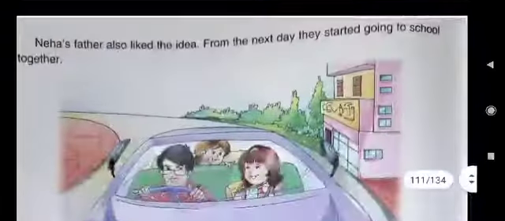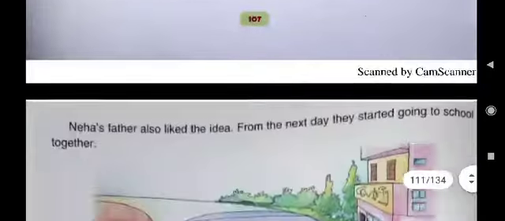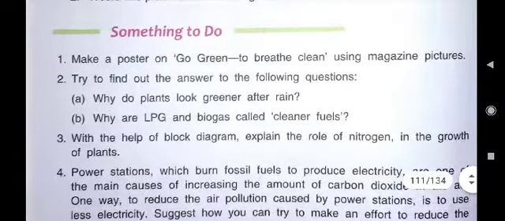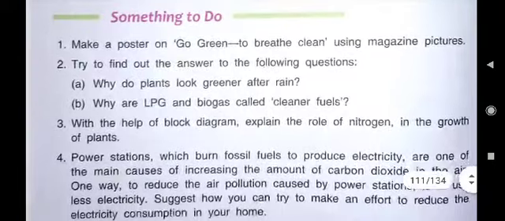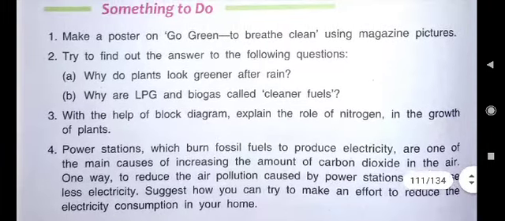Now, that day I discussed these value based questions with the D part answers. Here you see Something to Do on page number 108. The first question is, Something to Do means this you can do it. Make a poster on Go Green to breathe clean using magazine pictures. At home you can do it. Try to find out the answers to the following questions.